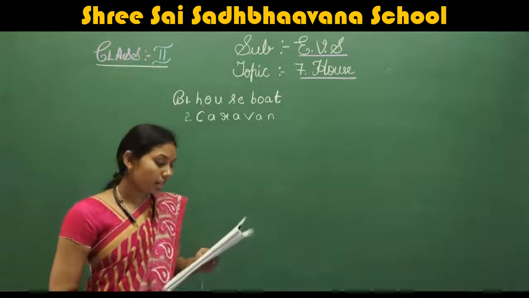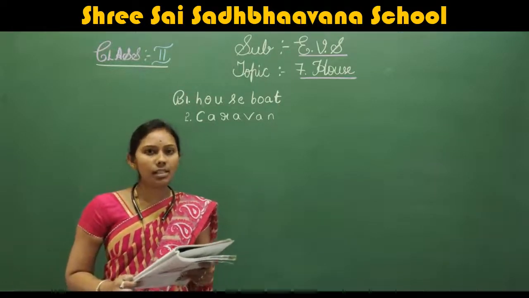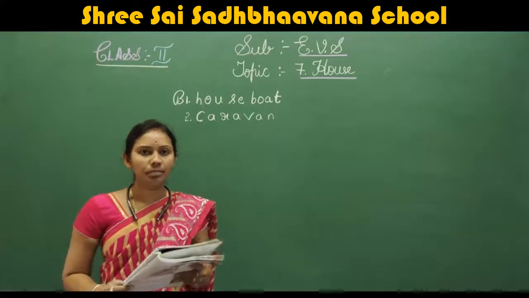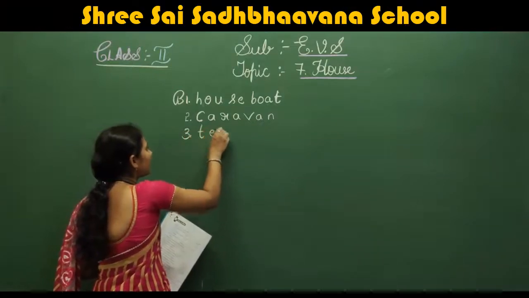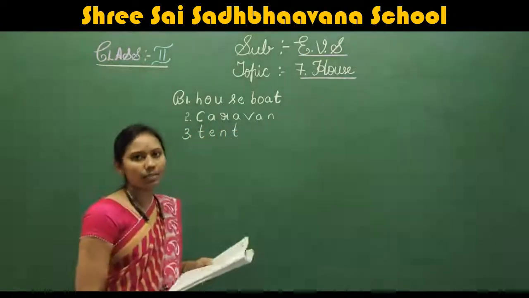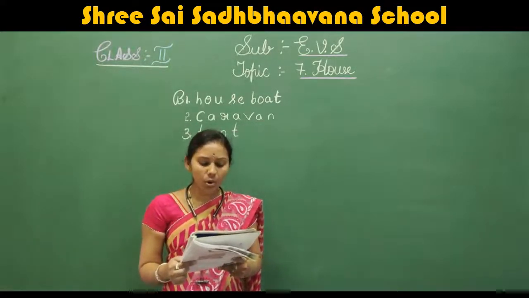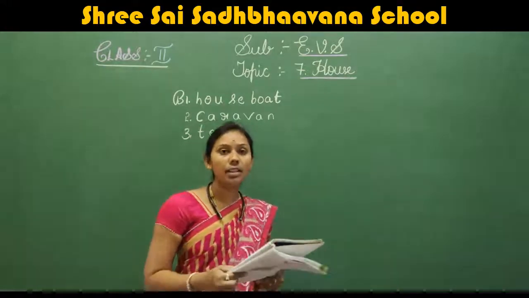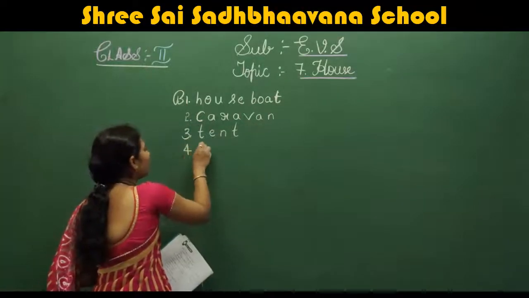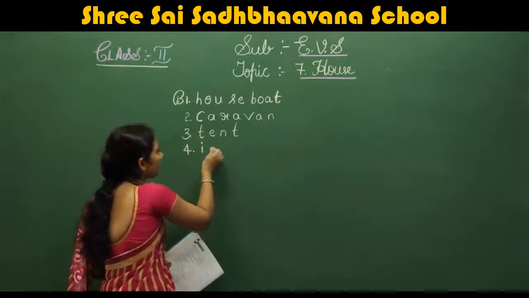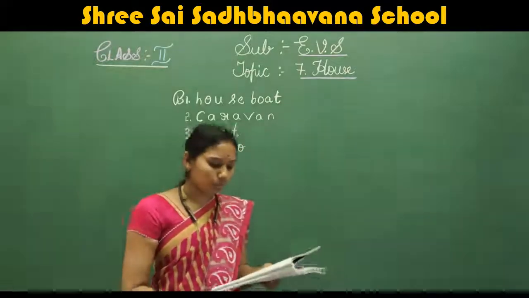Finished? Next, it is easy to fold. Tent. The third one is T-E-N-T. Tent. Next, we'll move on to the fourth one. It is made of ice blocks. So, that is igloo. I-G-L-O-O. Igloo.